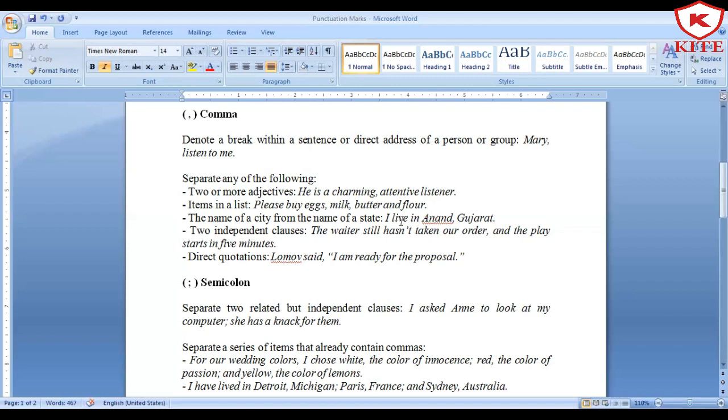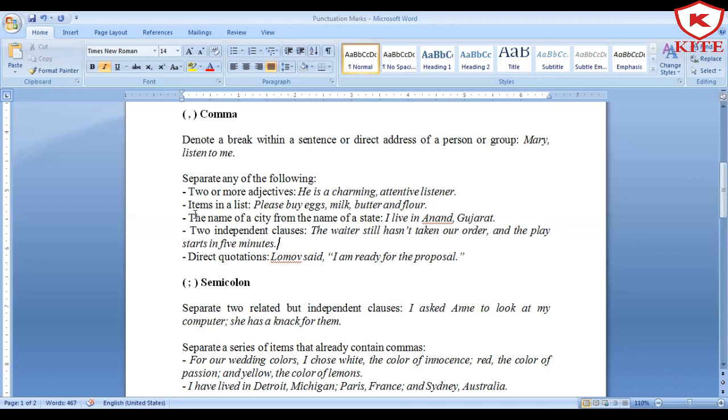The name of a city from the name of a state, yes, very important. Whenever you want to mention that you belong to a particular city, and with that you also want to add that this city is included in this particular state, you may use a comma. Like for example, I live in Anand, then comma, Gujarat. So if you want to separate the name of the city from the state, put a comma in between.